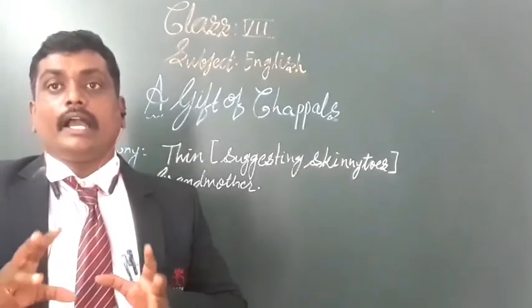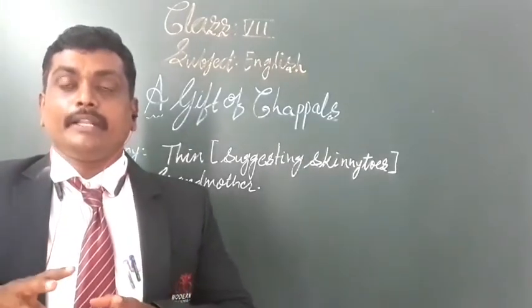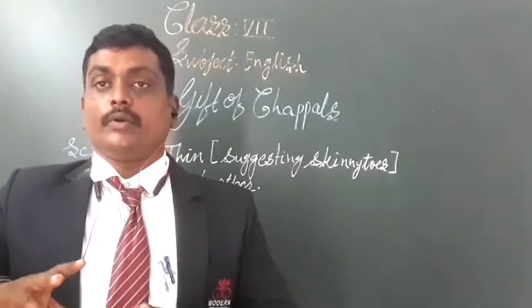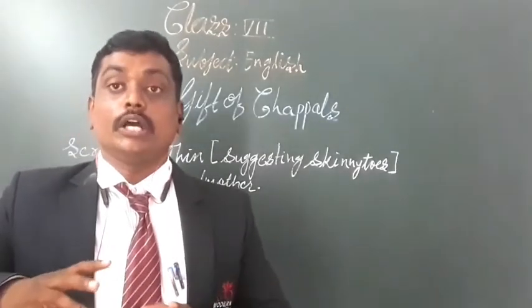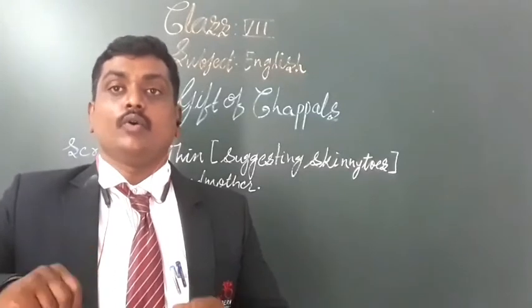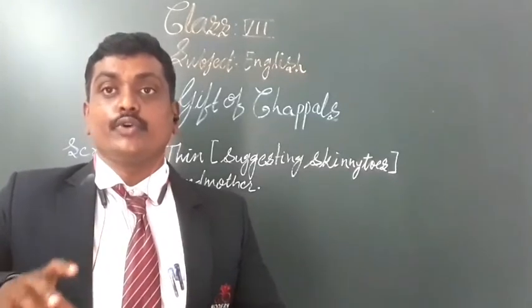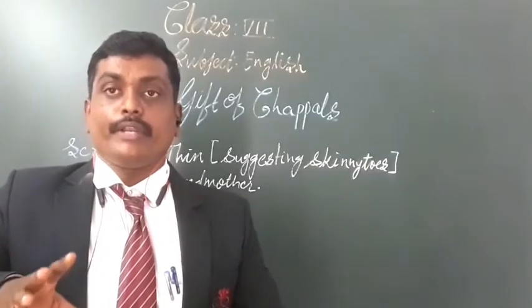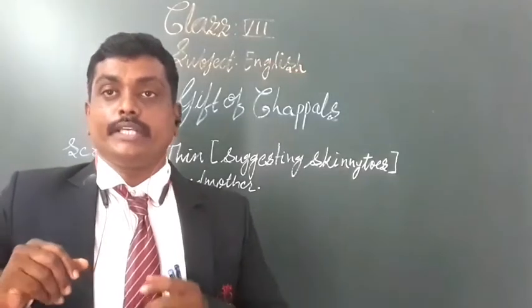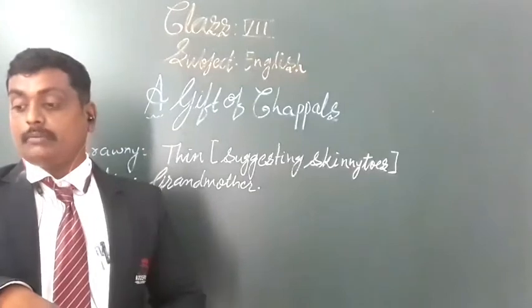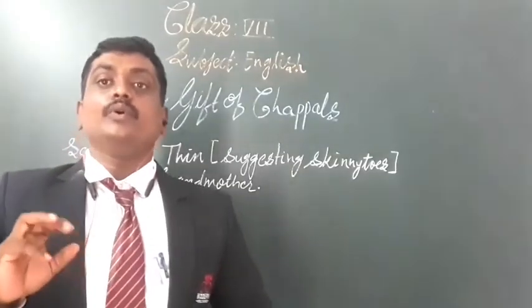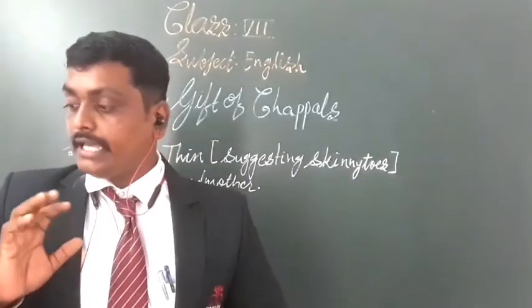When we bring animals like a kitten or puppy to our home, our parents don't allow us to keep them. But generally they say we should be very sympathetic toward animals.